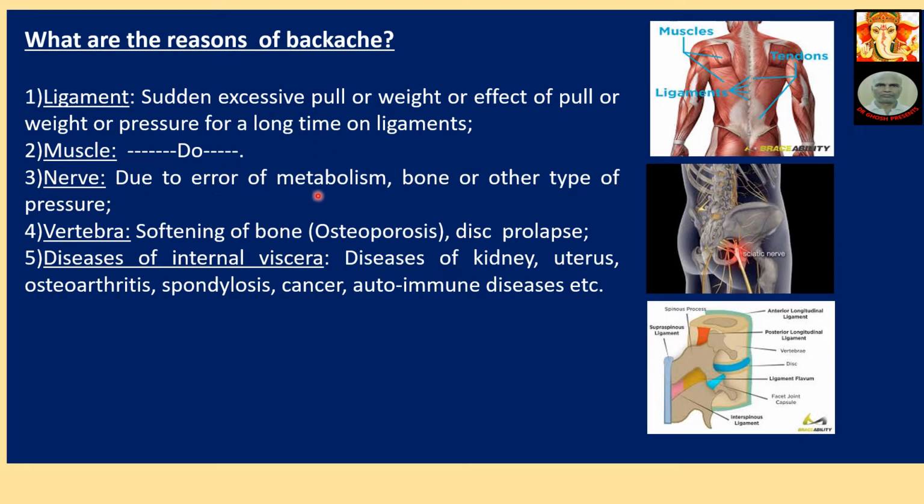Nerve, due to error of metabolism. This is something else. Error of metabolism, that is various physiological processes that are going on within our system. Due to error of metabolism, bone or other type of pressure, vertebra, softening of bone, osteoporosis, disc prolapse, most importantly, many of you know this thing. Disease of internal viscera, diseases of kidney, uterus, osteoarthritis, spondylitis, cancer, autoimmune disease. These also generate backache.